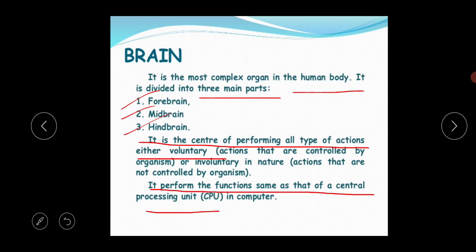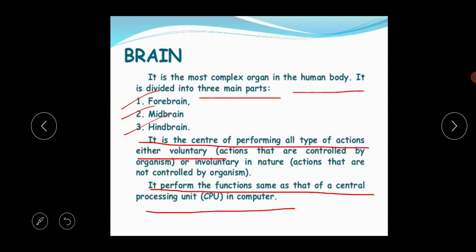Normally it performs the same function as the CPU in a computer. I think all of you know the basic function of the CPU. The CPU means the central processing unit. Without the CPU you cannot open the computer; the computer does not function without it. Here the same thing happens. Without the brain we cannot do anything.